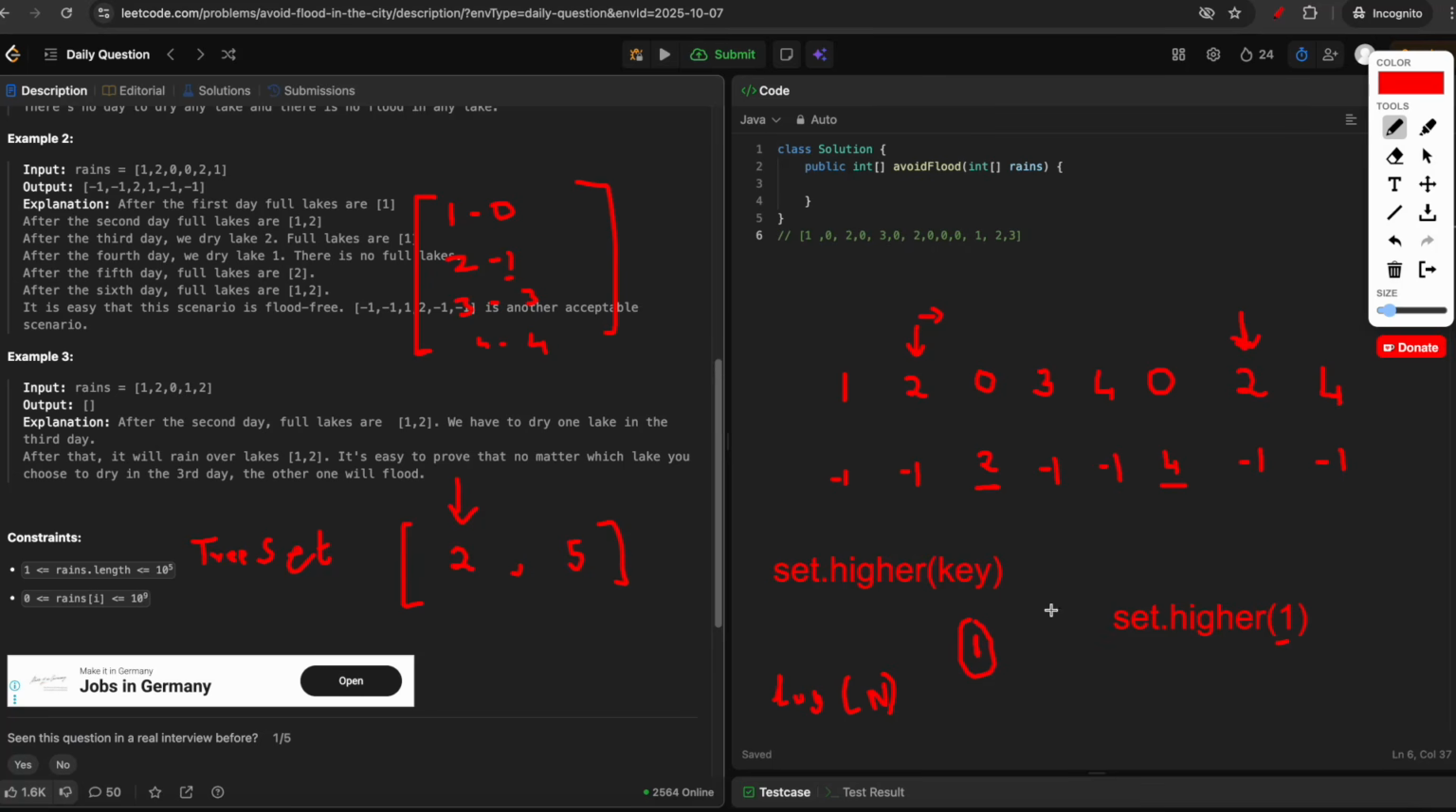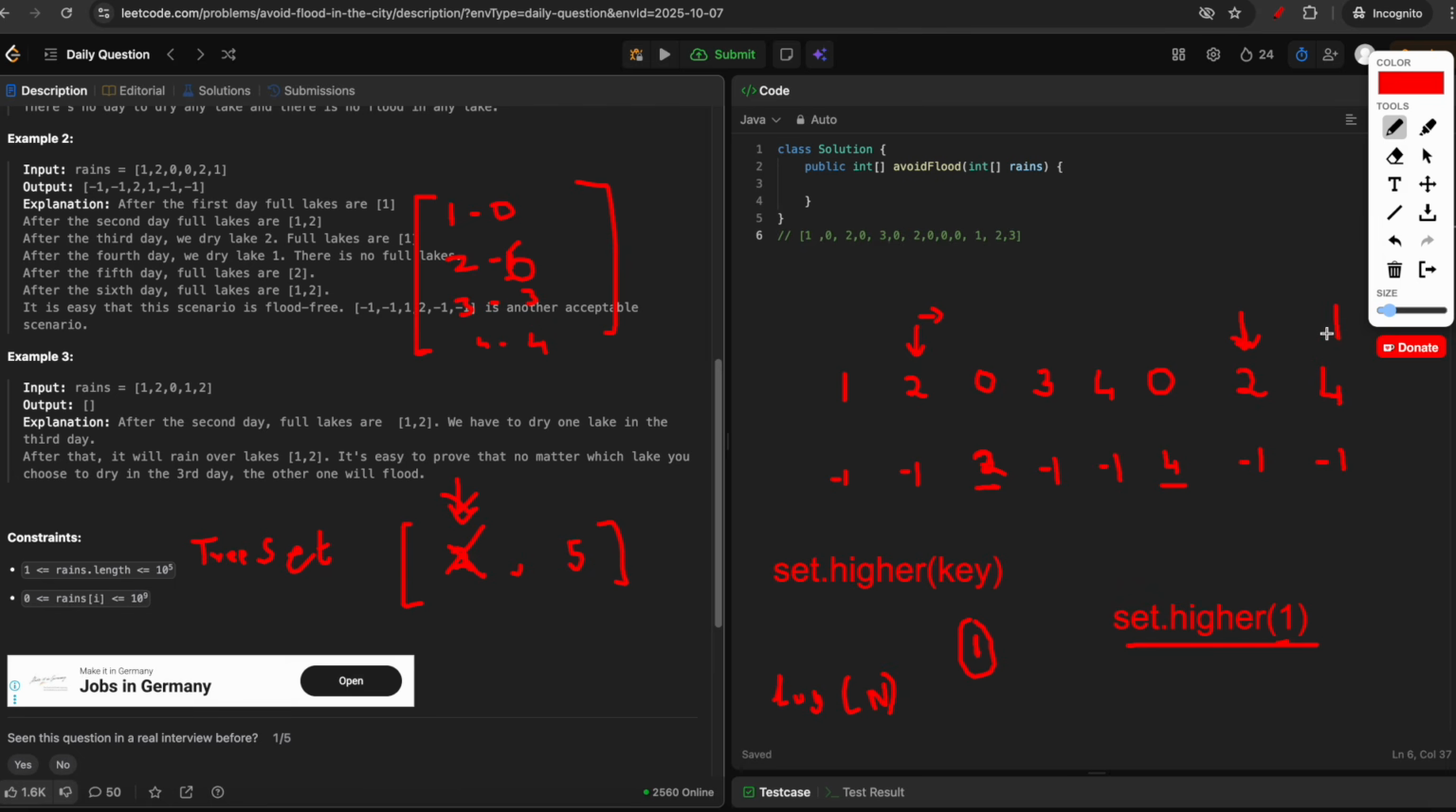So when you're at this 2, you will check set dot higher 1. This will return you 2. So that means on the second day, you have to use it to dry lake number 2. So here you will fill 2, and once you do this, you will remove this 2. So you will do set dot delete of this 2 value, and you will proceed. And also you will update the value of this 2: 0, 1, 2, 3, 4, 5, 6, so it will be 6.